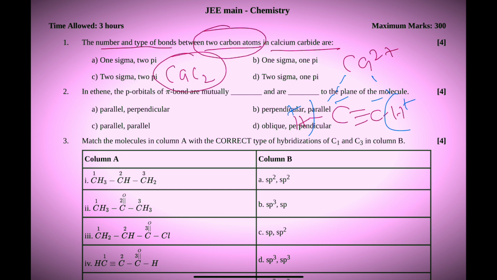You know very well, a single bond means sigma. Double bond: one pi, another sigma. Triple bond: pi, sigma, pi. So here in the question, given two carbon atoms, the types of bonds between two carbon atoms. So here in between two carbon atoms, just you can see pi, sigma, pi. So which option is correct? 1 sigma and 2 pi. So option A is correct.